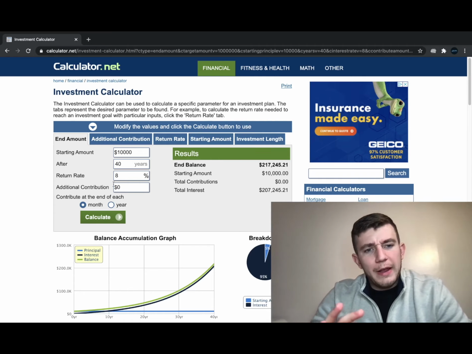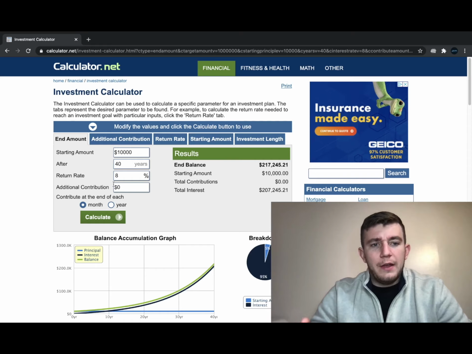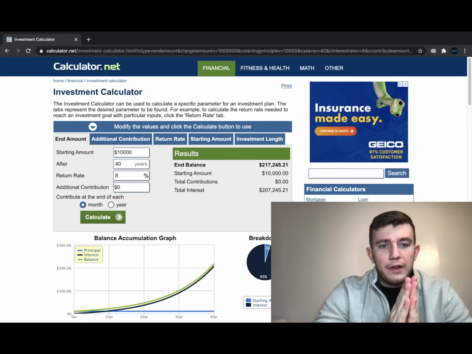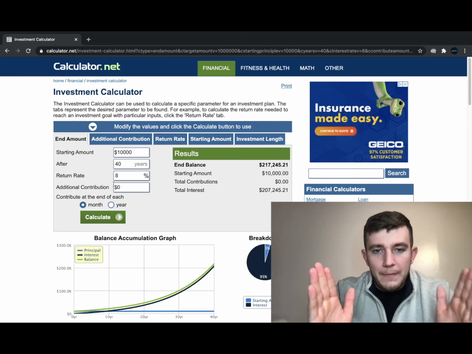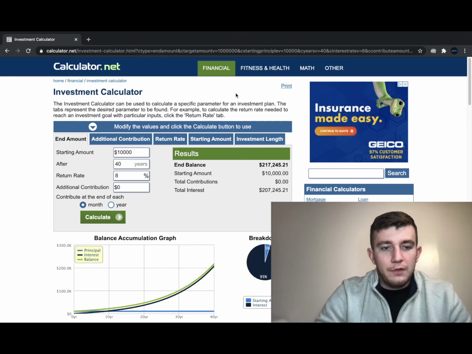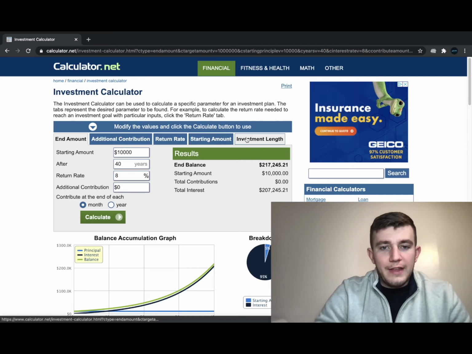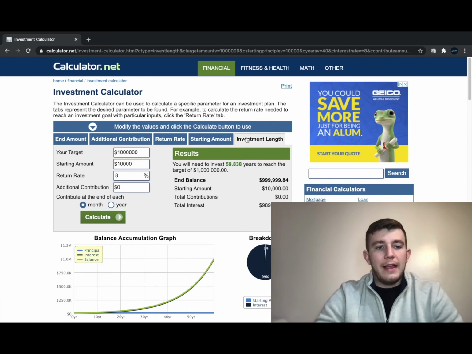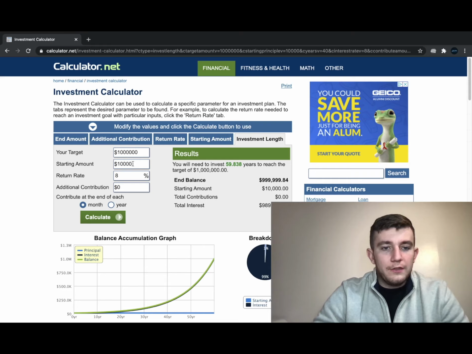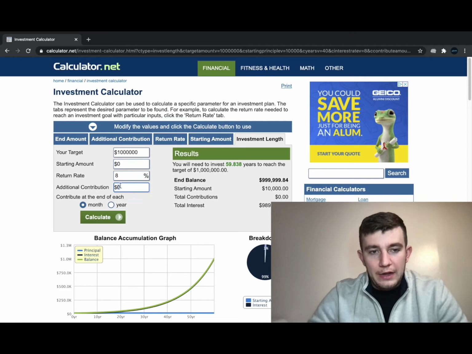Now, if you want to look at this from a different way, say, well, I want to see how long it's going to take for me to get to $1 million if I'm getting an 8% return. Through these tabs here, you can go around and play with different settings. From an investment length standpoint, you could put what your target is, what your starting amount is, which in this case we'll say is 0, and what you plan to put in each month.